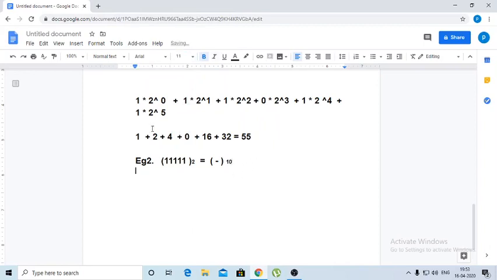Now we follow the same procedure here. I'll write the same number which is given here as an example. This is 1, next is 1, and the third is 1, again 1, and 1. How many digits are there? 5 digits are there. So we start from the rightmost digit. First one should be multiplied with 2 power 0.